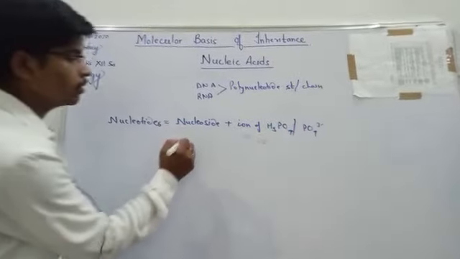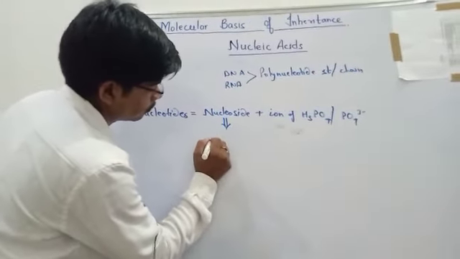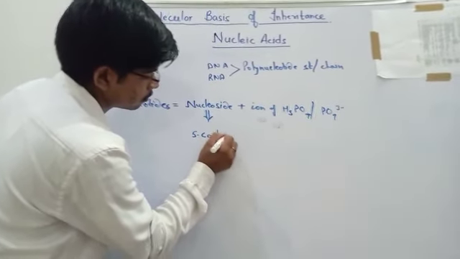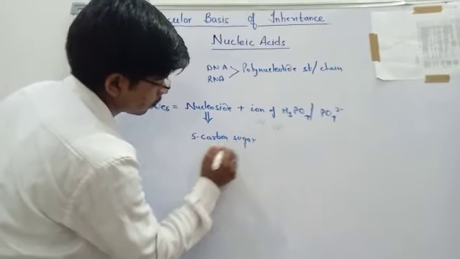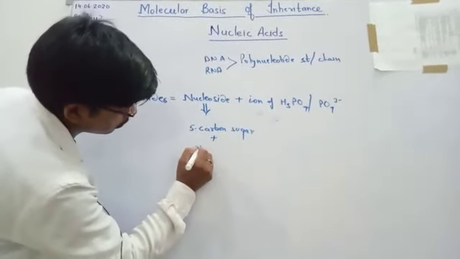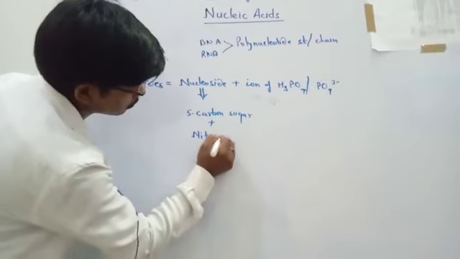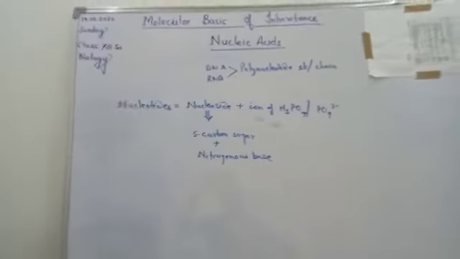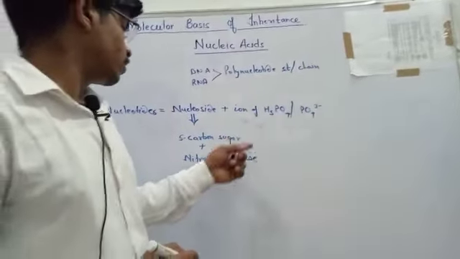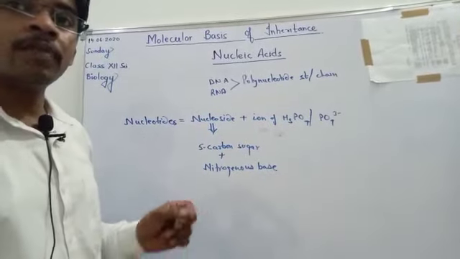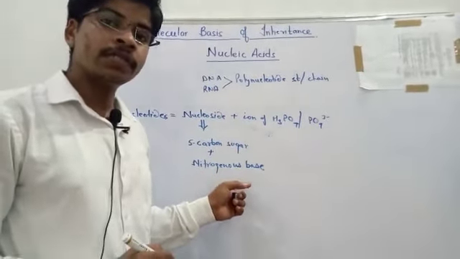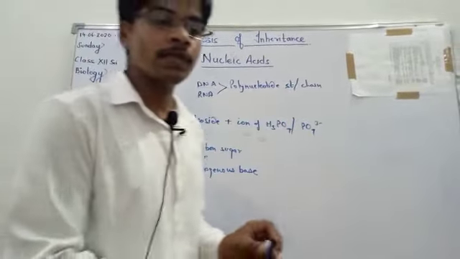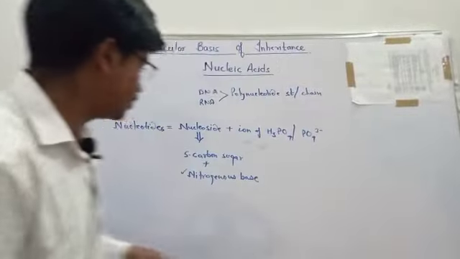Now this nucleoside is made of 5 carbon sugar plus nitrogenous bases. Now we will talk about the structure of 5 carbon sugar, meaning ribose sugar, and nitrogenous bases. First we will discuss the structure of nitrogenous bases.